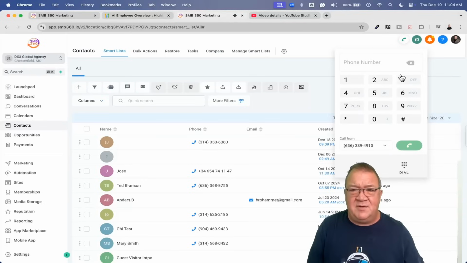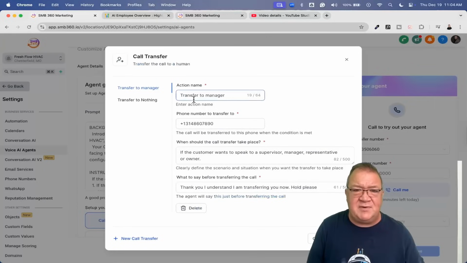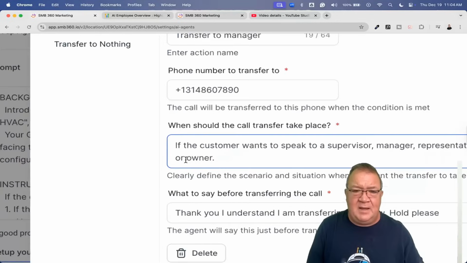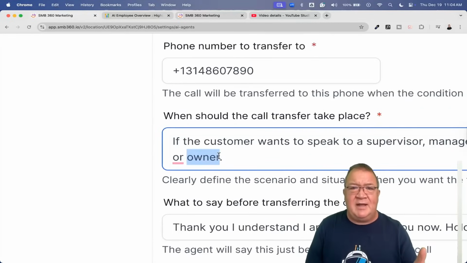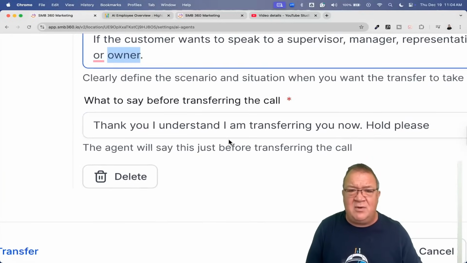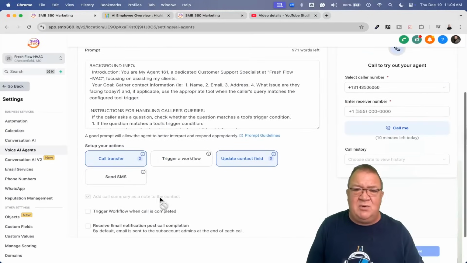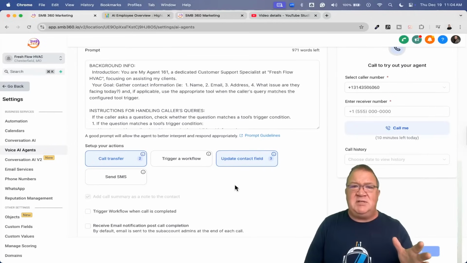So that right there was the phone number we had in the call log, for being able to respond. Let's come back over here and take a quick look. If we do call transfers, when I ask for the owner, notice that triggered the call forwarding. And then it said exactly this: Thank you. I understand. I'm transferring you now. Hold please. Then it transferred to this phone number, which was an IVR system I've set up for myself. It answered, and you heard my voice pick up. You could do all of this in different ways. It really depends on how you want to set up the AI agent, and what type of things you want the agent to transfer over to and do.